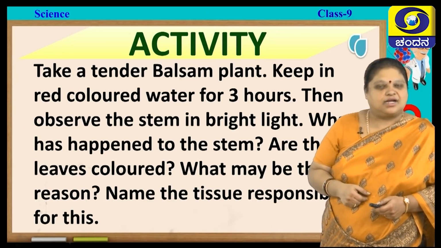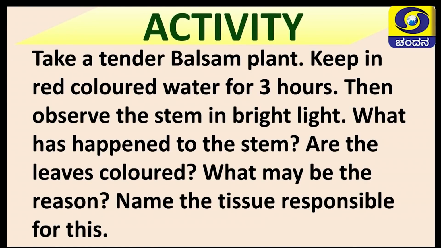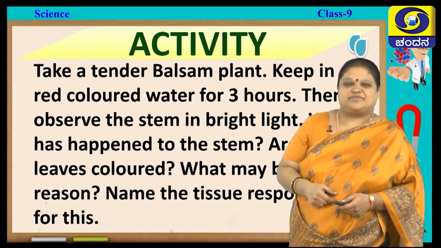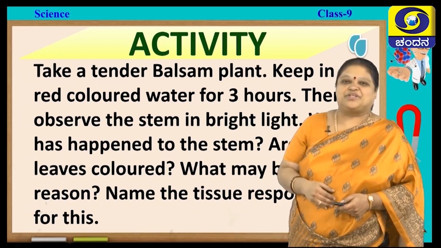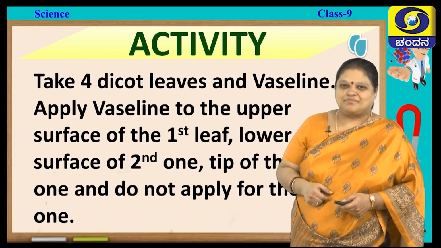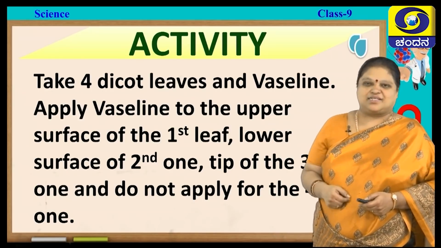Are the leaves and the stem colored? What may be the reason for this? Name the tissue responsible for this. You can very easily see it. If you find it difficult to select this balsam plant, you can use radish root also. Wash the radish root, do the same experiment, and you can get the activity done. You can see a very beautiful experiment in front of you. Please do this activity.